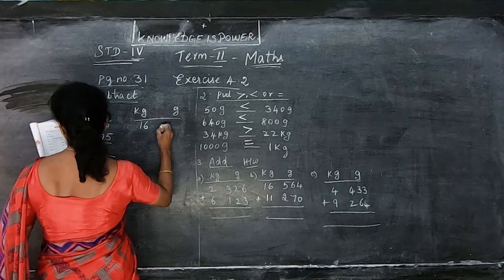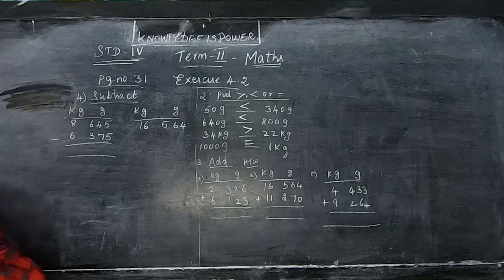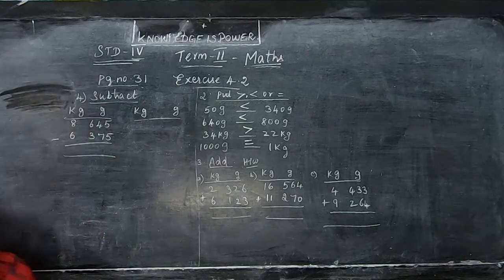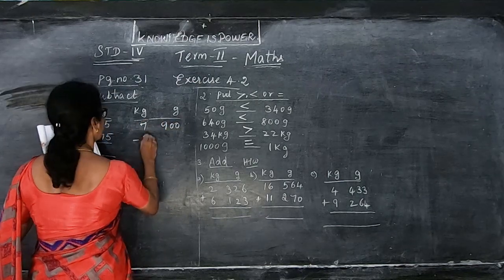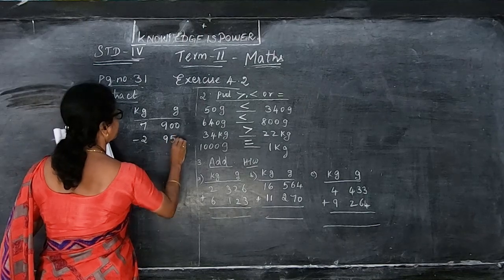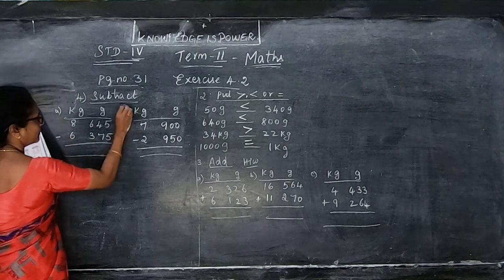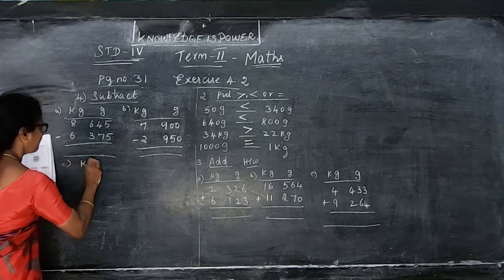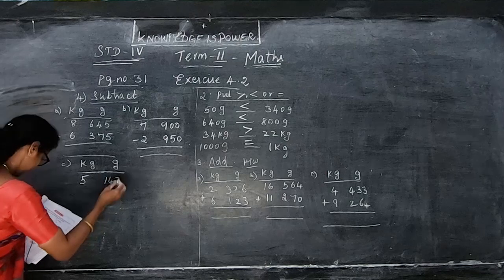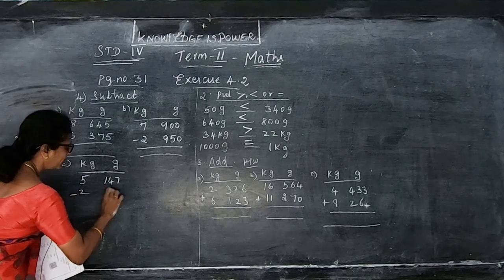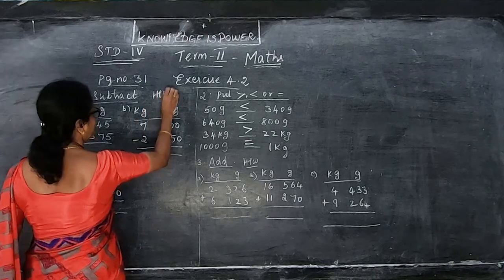(16 kilogram, 564 gram). 7 and 900 minus 2 and 950. So you have to minus it. This is A. This also minus. B sum and C sum is 5, 147. Then minus 2, 140. Okay. So this is also the homework for you. So do this in your note.